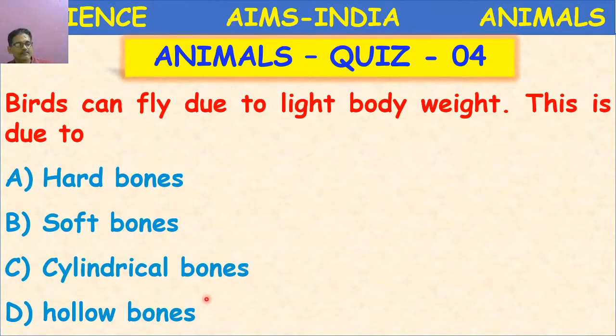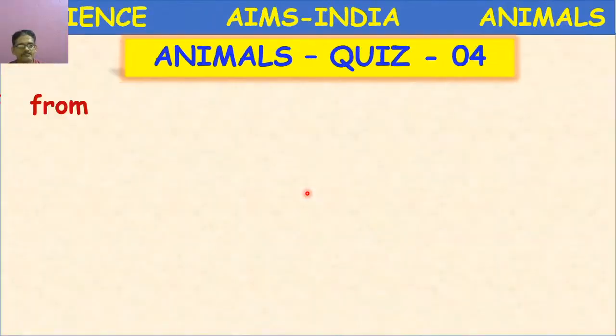Yes. You are right. Prasad Babu, you are right. Hollow bones. Birds possess hollow bones. D is the correct option. The birds are lightweight because of the feathers, and the bones are also hollow in nature, which contain some air inside, so that by flapping the wings, they can easily fly in the air.